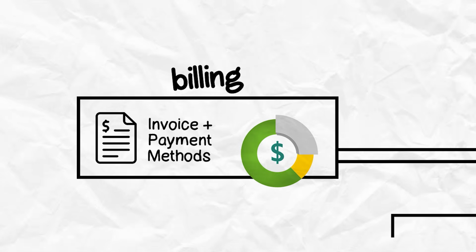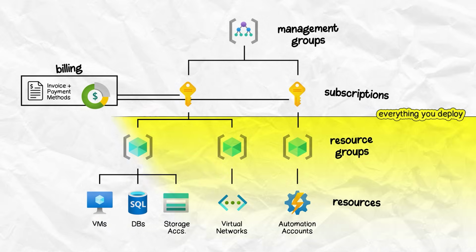Subscriptions here are your billing boundary. Think of them as AWS accounts. Everything you deploy lives under a subscription. Most teams use subscriptions to deploy different environments like dev, test, prod. This keeps your environments isolated and also cost trackable. You can track the cost footprints across different environments or different teams using subscriptions.